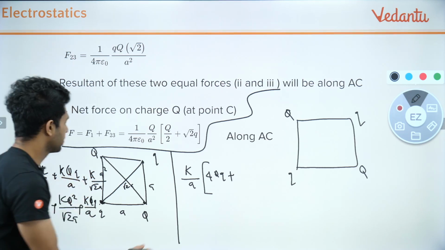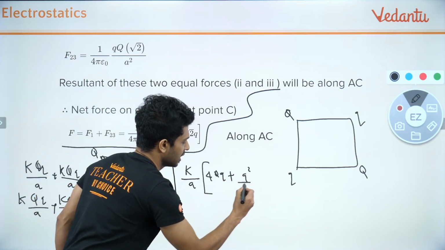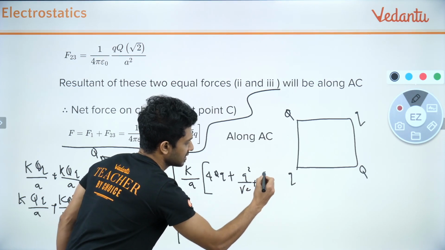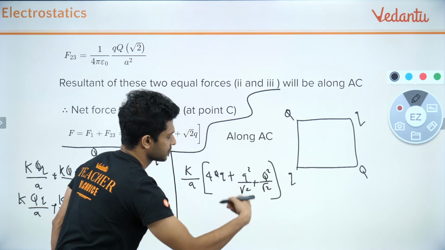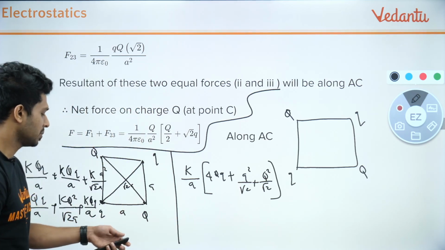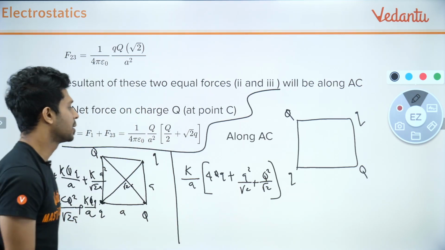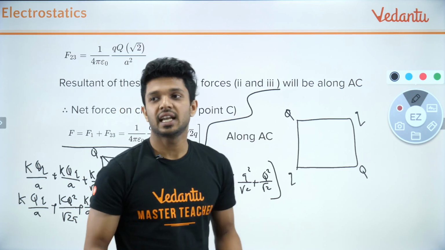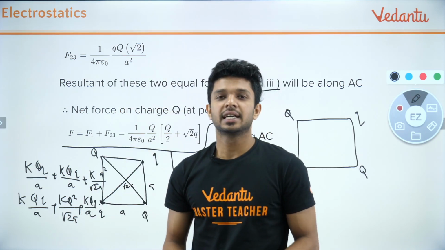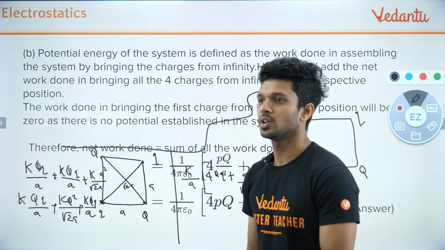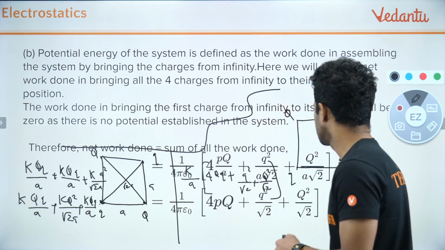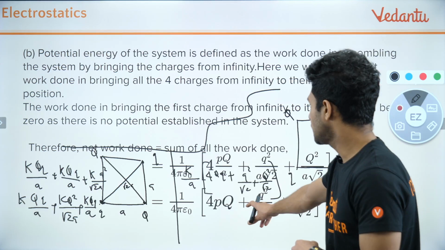Then you can have 1 q square by root 2 plus the other one is q square divided by root 2. Yes or no? So this will be the net value of the potential energy of this particular system. Guys, I hope you have understood this. Yes or no? So the same thing is written over here also, this value.